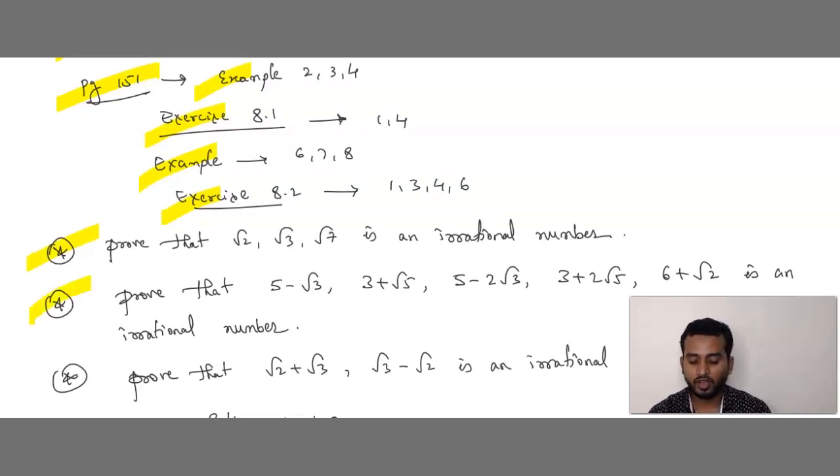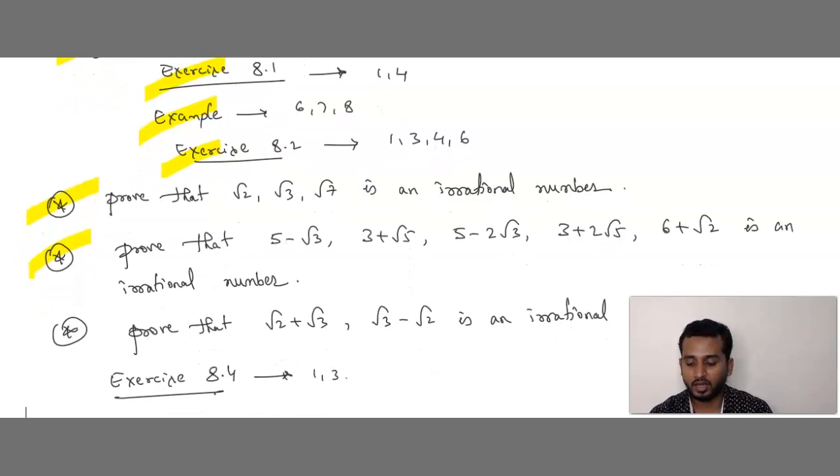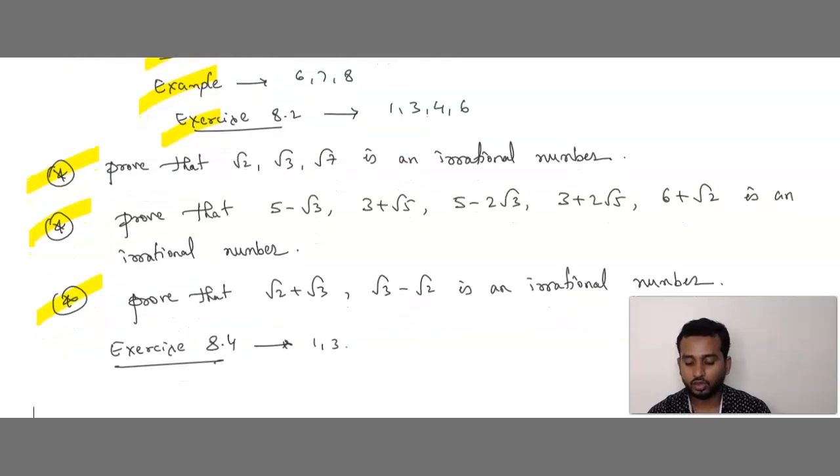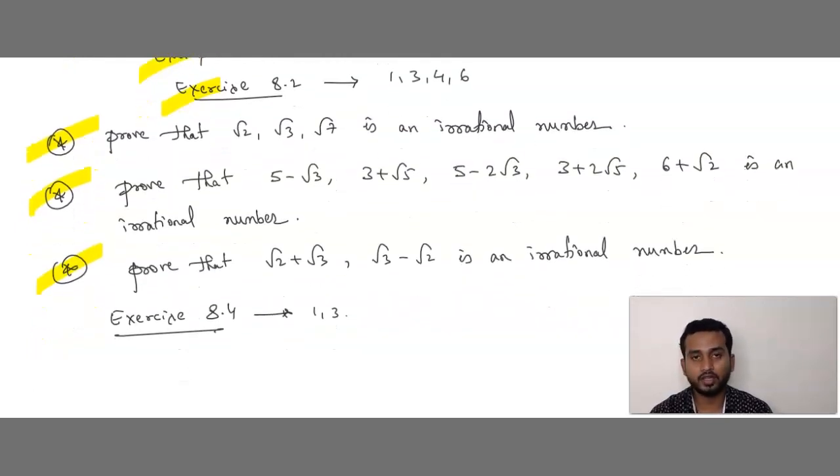Similarly, prove that 5 minus root 3, 3 plus root 5, 5 minus 2 root 3, 3 plus 2 root 5, 6 plus root 2 is an irrational number. And next, prove that root 2 plus root 3 or root 3 minus root 2 is an irrational number. Then exercise 8.4, question 1 and question 3. So these are the questions you need to solve from the chapter real numbers.